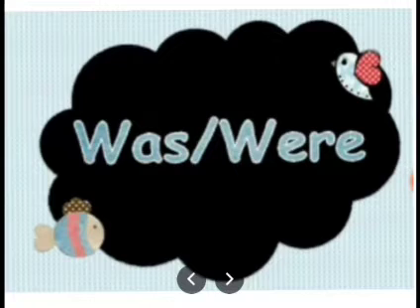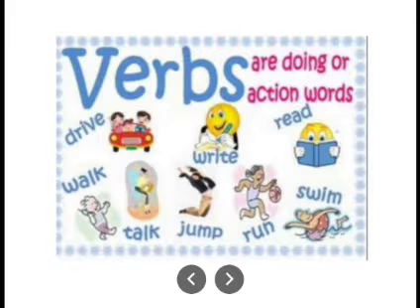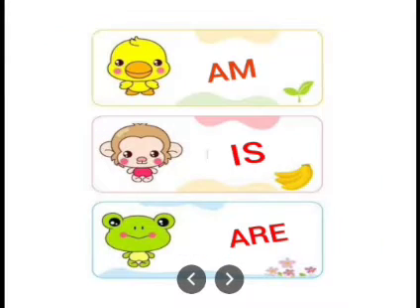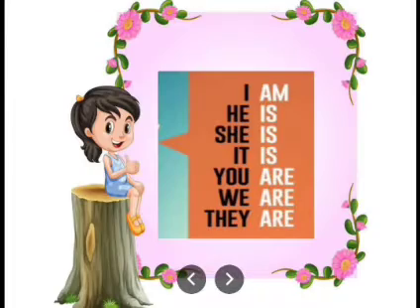Clear? Yes, children. Before getting to the session, let's have a small recap on our previous session. What did we learn during our previous session? Yeah, it's verb. What are verbs? Verbs are called actions. Drive, walk, talk, jump, run, swim, read, all these words are called actions, and that is considered to be a verb in English grammar. Isn't it? Yes. Along with these actions, we learned am, is and are. The usage of am, is and are. These words are called helping verbs. Isn't it? Yes. Yes, children.